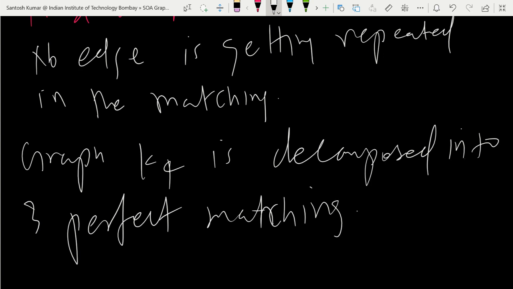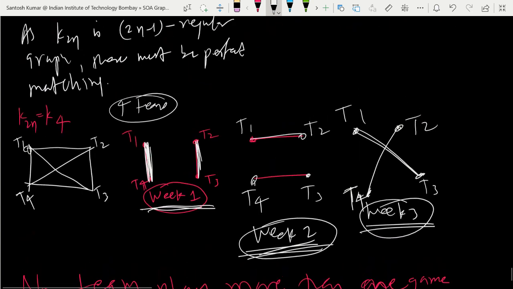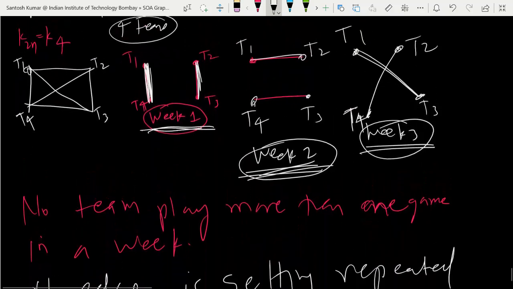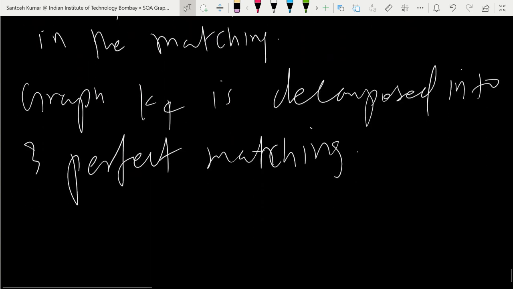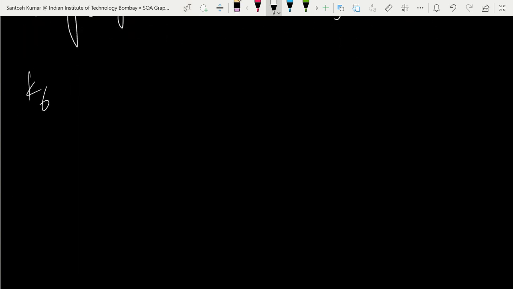Okay. What about K6? Think of K6 like I did for K4. In K4, we arranged matches such that each team plays once in a week, and you have to arrange matches between all pairs of teams. You do the same thing for K6. 2n is 6, only even we are talking about. So K2n, I take K6. Tell me how many perfect matchings you can do, or how many weeks you will take to complete the matches.